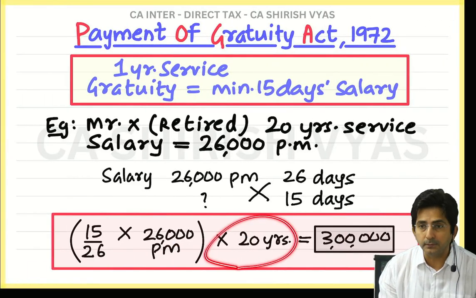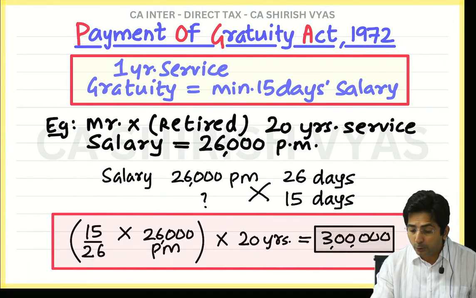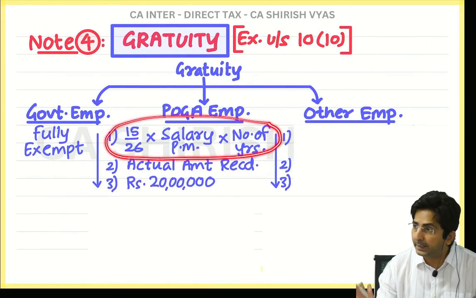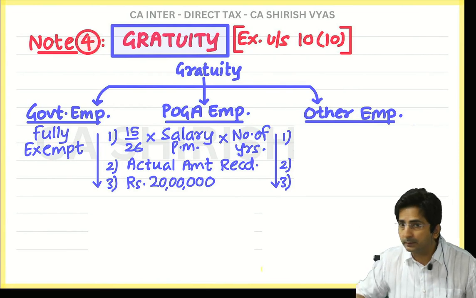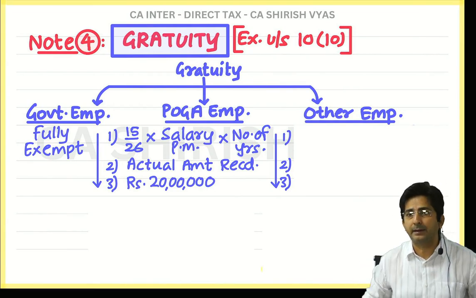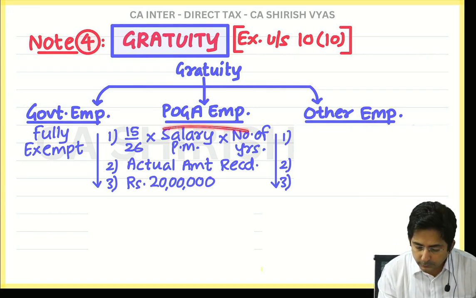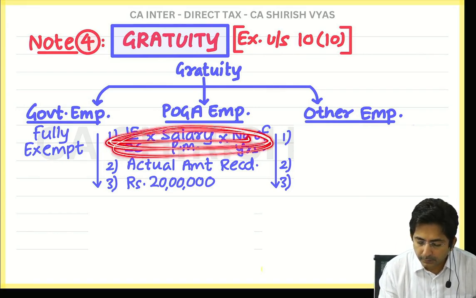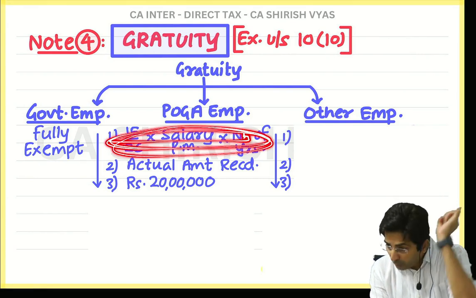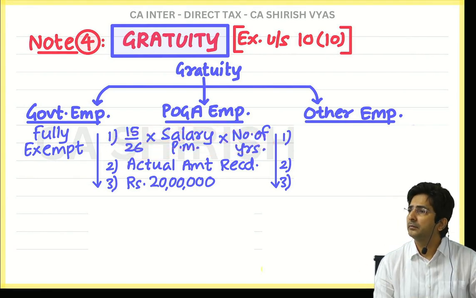Number of years of service. In short, I wanted to explain how this 15 upon 26 came. It came from the formula of the Payment of Gratuity Act. In other words, this first amount is the minimum amount which an employee should receive as per the Payment of Gratuity Act.